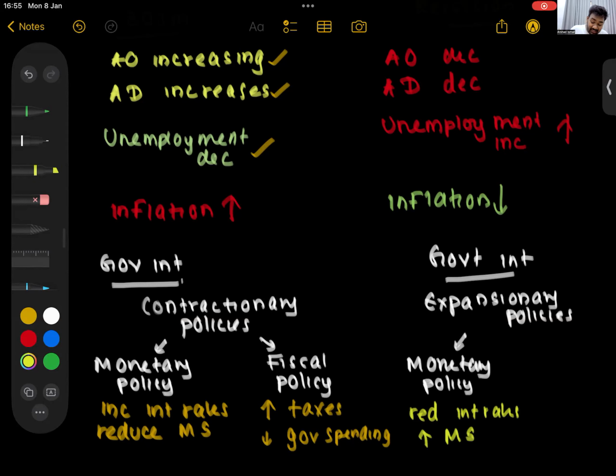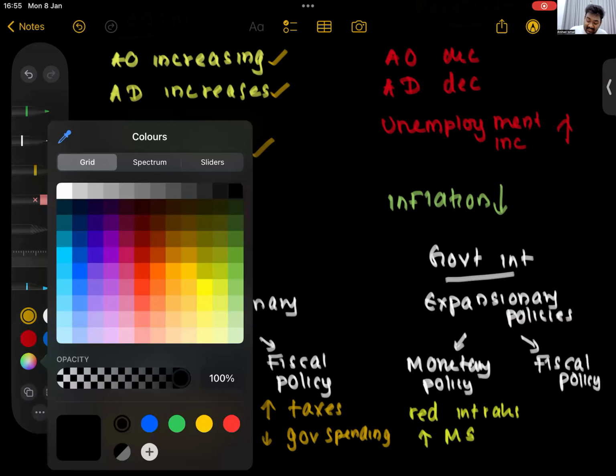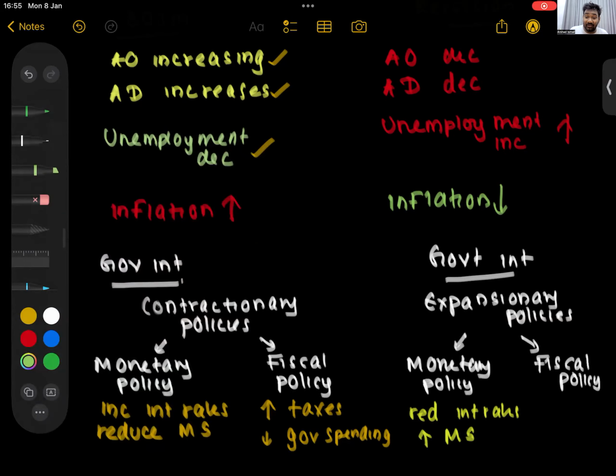Then what do you think they did with fiscal policy? If you want to expand the economy, what should you do? Reduce taxes. Then what do you do with government spending? You increase government spending. So those are the measures the government can take.